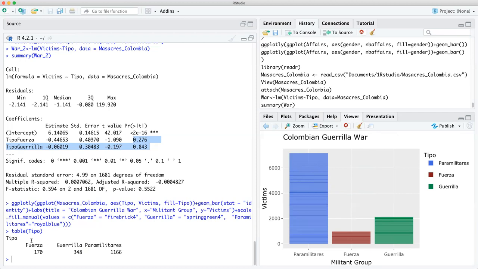And this table is just how many data points there are there.